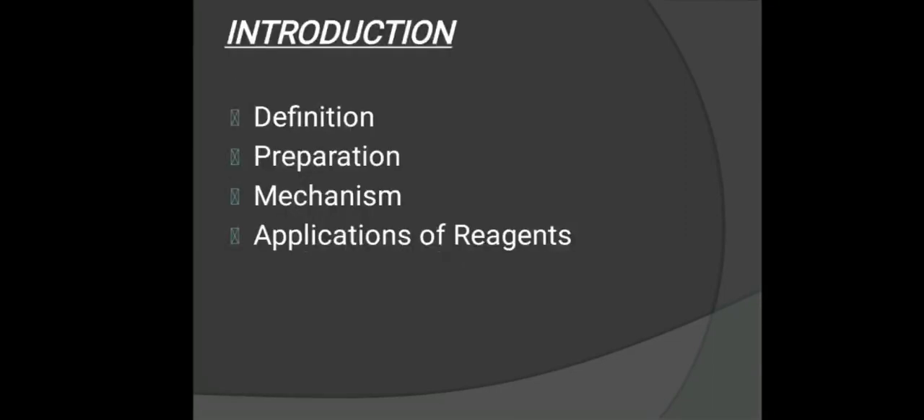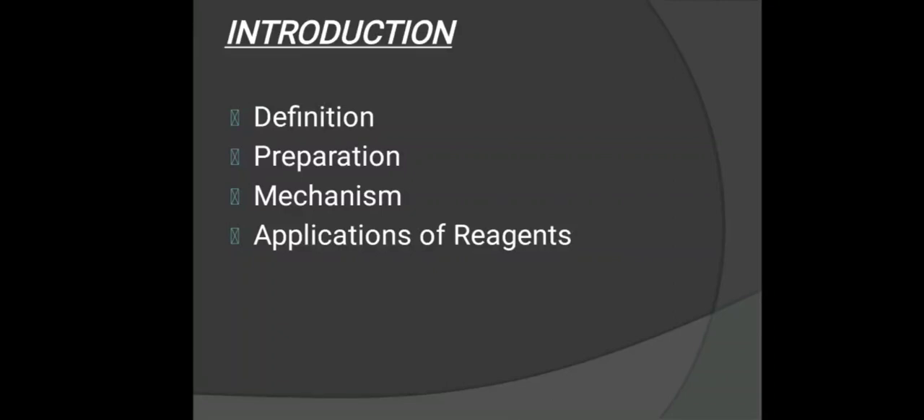A catalyst helps the reaction proceed without change in its chemical nature, but a reagent helps the reaction proceed with change in its chemical nature. So in this unit we are going to study the definition, preparation, mechanism, and application of the different reagents that we had in our syllabus. So we know the meaning of reagent.